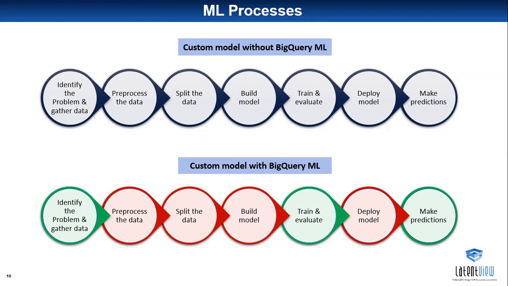This makes the process very easy with the help of BigQuery ML. The circle which we have marked in red covers all the processes that are in red color. All 4 processes are built into BigQuery ML. That is, first we identify the problem and gather the data, and then we train and evaluate the model by writing SQL queries. And after we write the SQL queries, it automatically makes the predictions with the help of the SQL query model. This is how ML is created in BigQuery ML. Yeah, next slide.